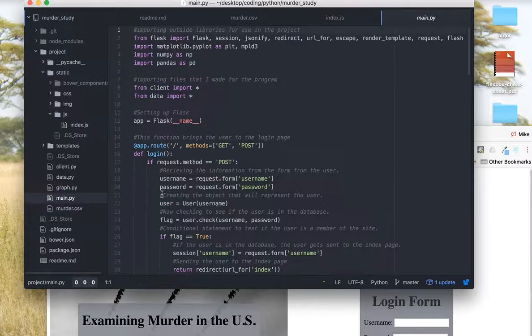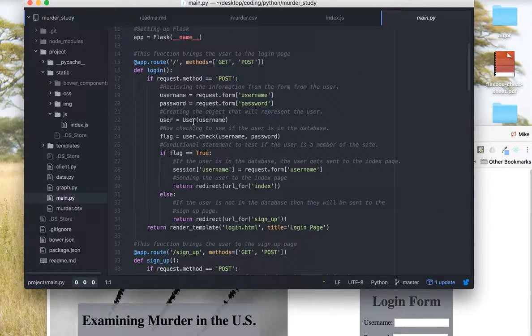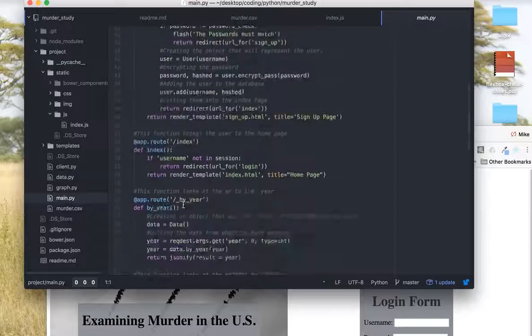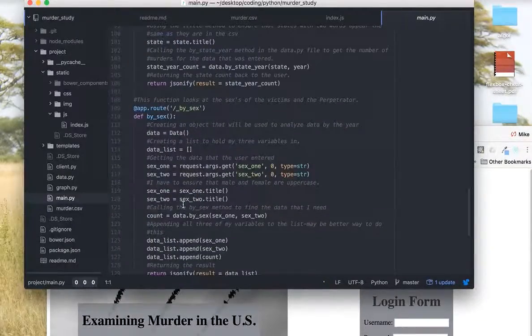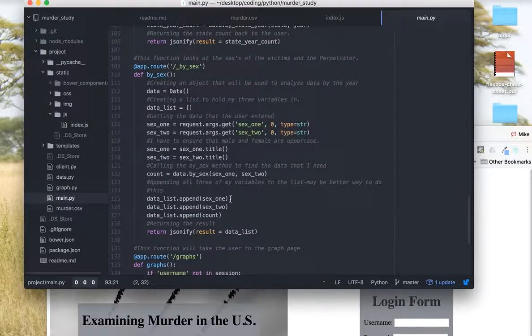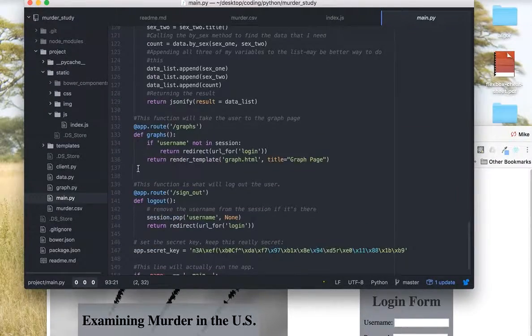And of course, my main file looks like almost every other main file. Once I built that user authentication system, I will use it in almost all my apps. It may slightly change because I may try going with MySQL and see how that works. But this is it right here. All my functions, a lot of which are just the Ajax functions by state and year, calling the information. I try to explain every single action with comments.